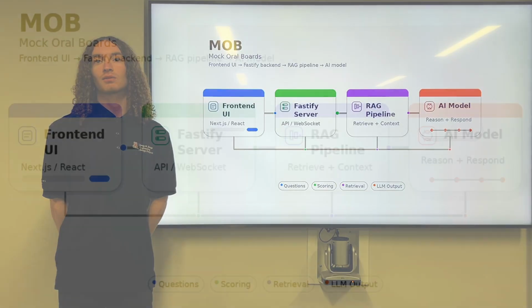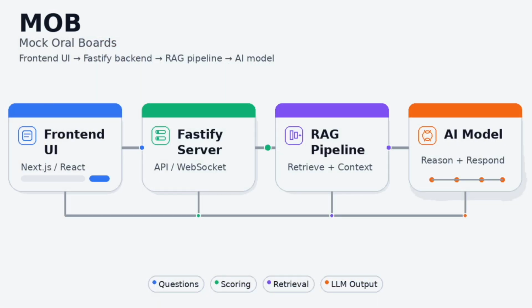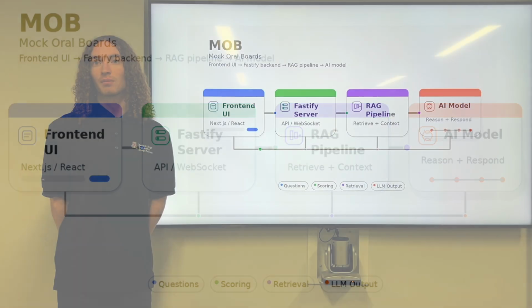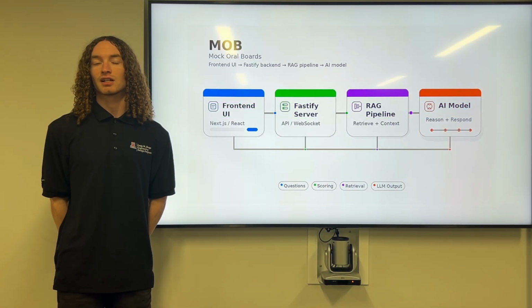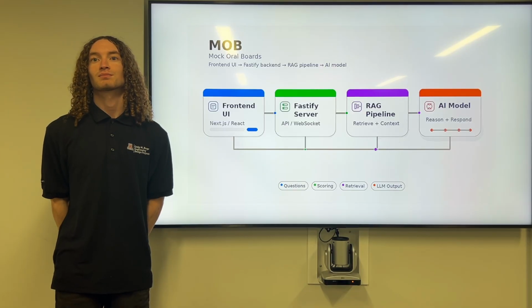As the user is conversing with the AI model, their messages get sent to the Fastify server, which is the first part of the backend. The Fastify server is responsible for coordinating the user's case creation and transmitting their responses to the RAG pipeline, which is the third element of the application. The RAG pipeline coordinates the user's responses and integrates them with case context, sending it to the AI model. And the AI model creates the response and then sends it all the way back through the application.